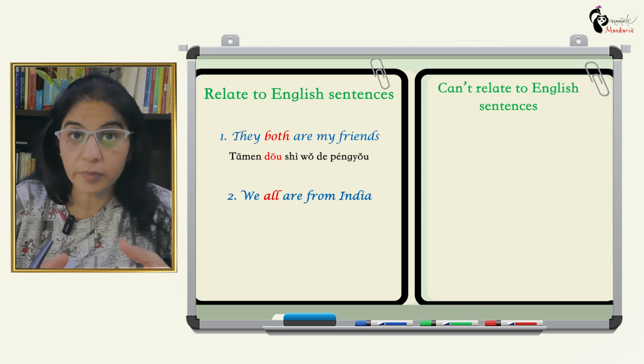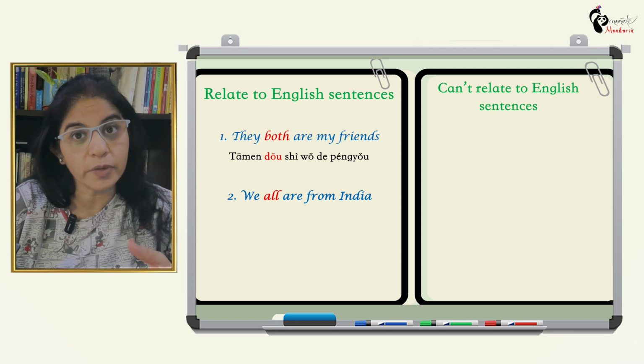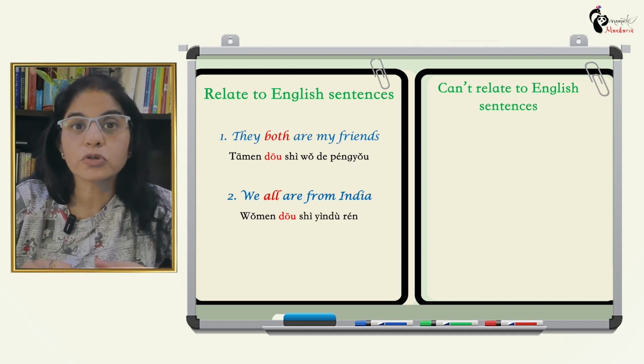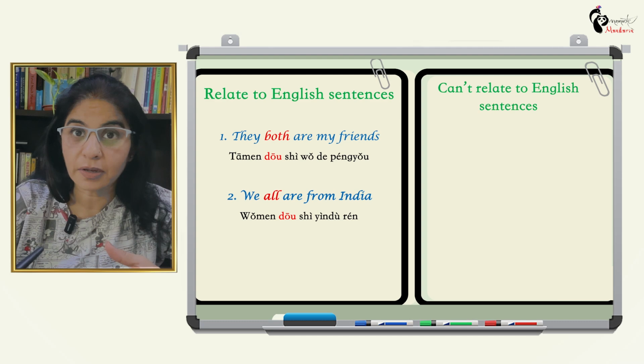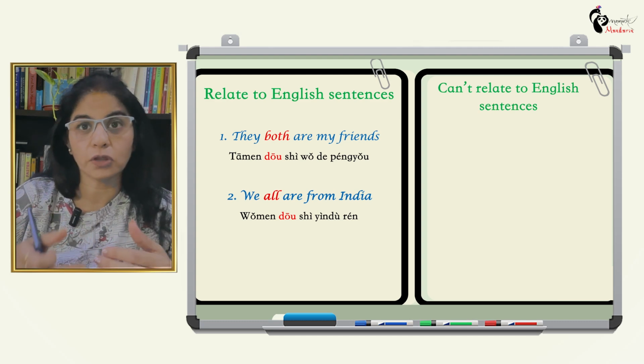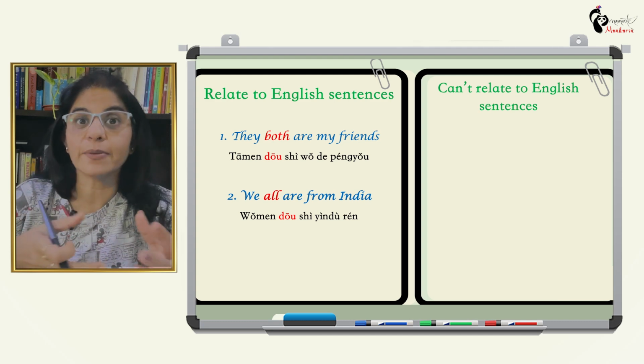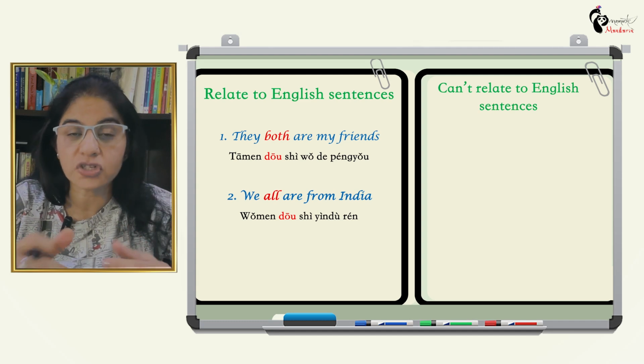Let's see another example. We all are from India. How am I going to say it in Mandarin? 我们都是印度人. So again you can see all and dao. They come in the same way as we say it in English.